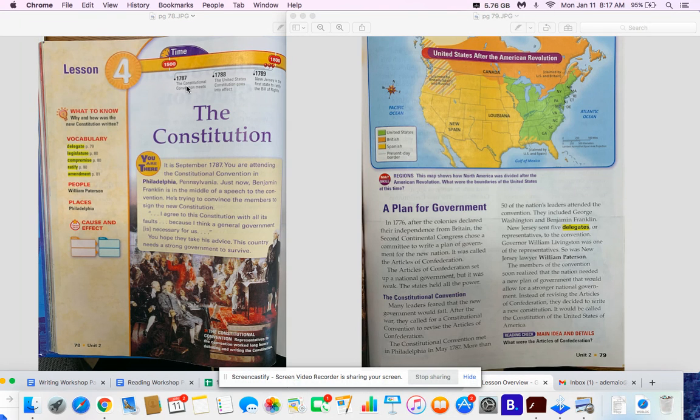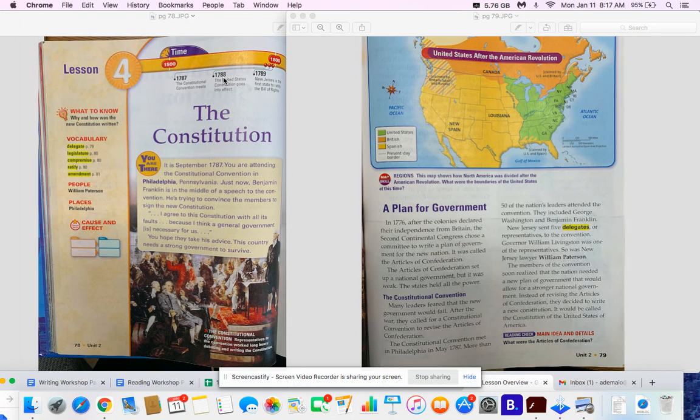Here are some important dates during this time: 1787, 1788, and 1789. Underneath each of the dates, you can see a little caption of what happened in each of those years. So in 1787, the Constitutional Convention meets, and we're going to be learning all about that and what exactly that means and who was involved.